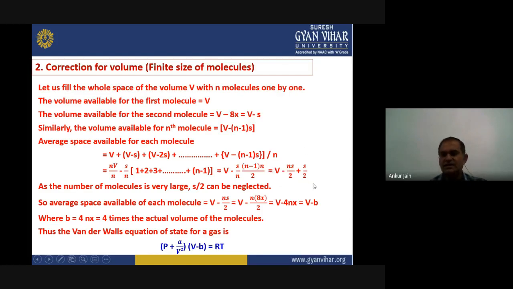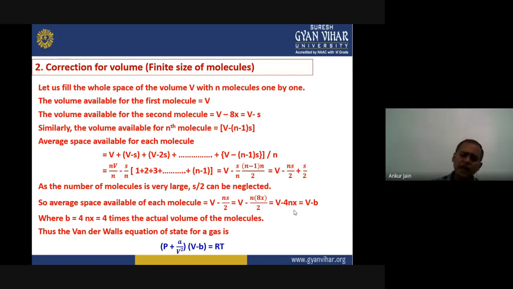So we can consider it as negligible and remove it from the expression. So the average space available for each molecule will be V minus nS upon 2. Now we are putting the value of S here, and the expression will become V minus n into 8x upon 2. That will be V minus 4 into n into x.